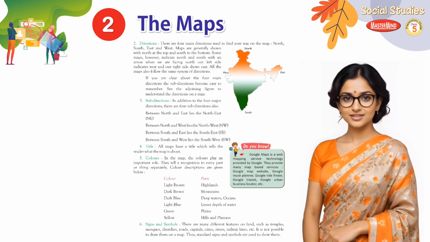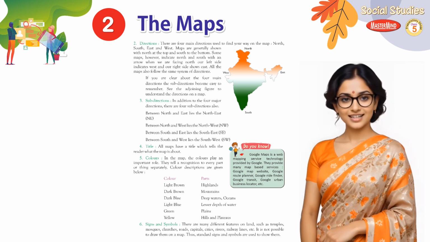Directions. There are 4 main directions used to find your way on the map: north, south, east and west. Maps are generally shown with north at the top and south at the bottom. Some maps, however, indicate north and south with an arrow. When we are facing north, our left side indicates west and our right side shows east. All maps also follow the same system of directions.